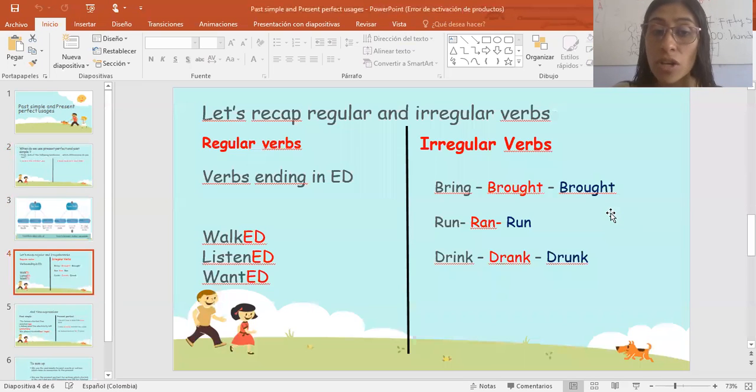Okay. So remember that here we see as well the regular verbs and irregular verbs, which are the ones that we use in both tenses, in the present perfect and in the past simple. Remember, regular verbs and irregular verbs. Walk, listen, and I wanted; bring, brought, and brought; run; and drink, drank, and drunk.